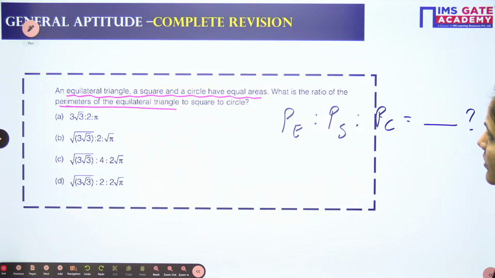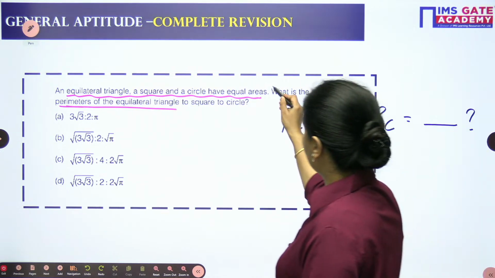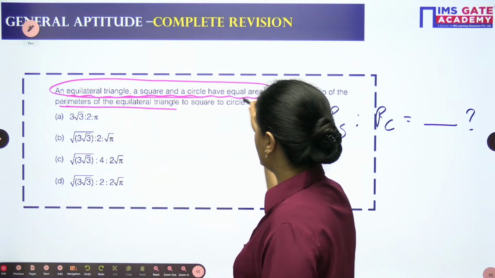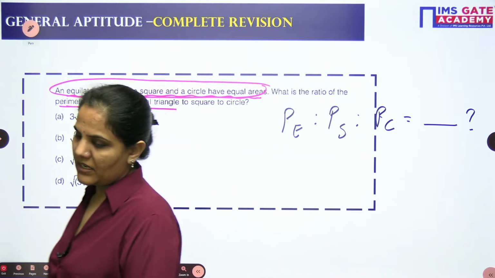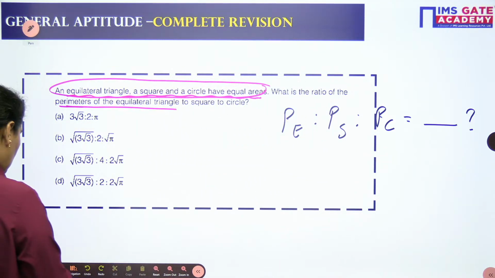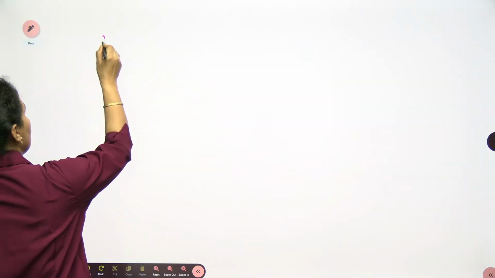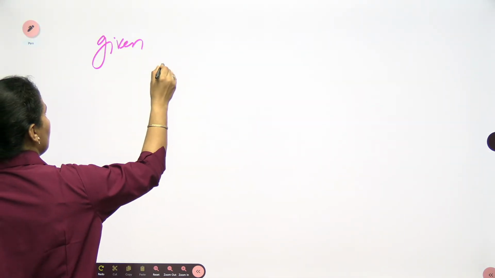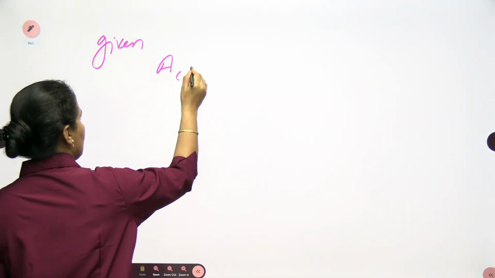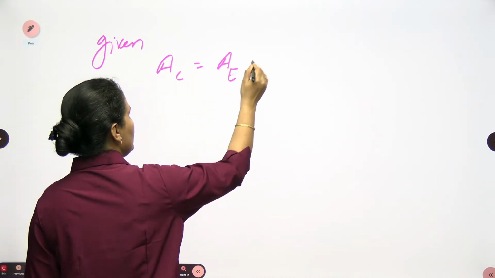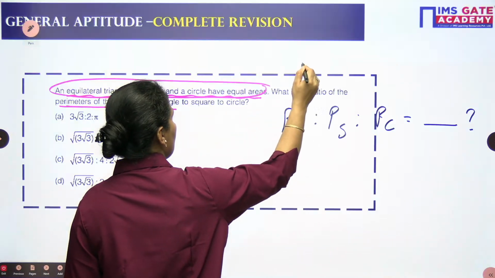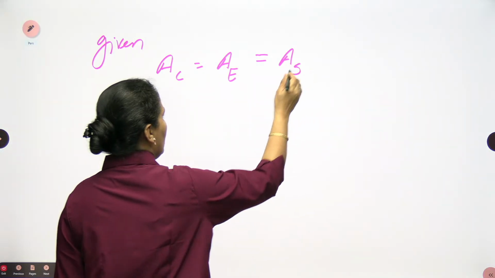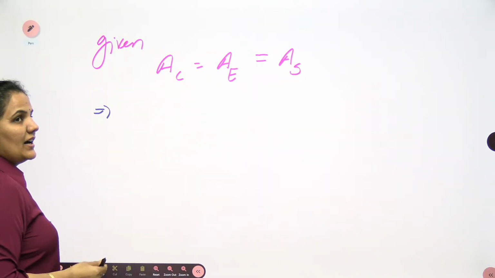What is given to you? It is given to you area. All these figures are having equal area. So let's approach it. We can see it's given to us area of circle is equal to area of equilateral triangle is equal to area of the square. All these three are equal.